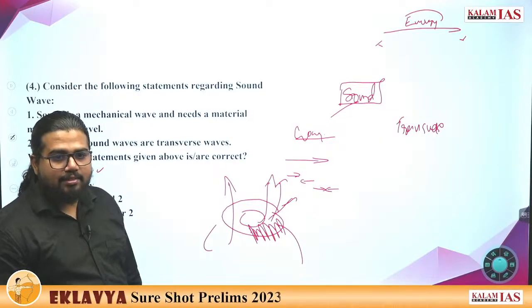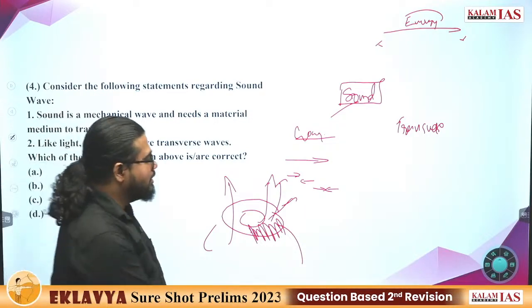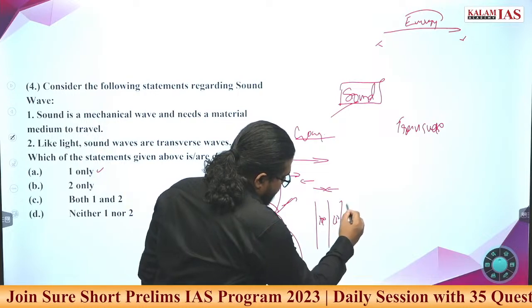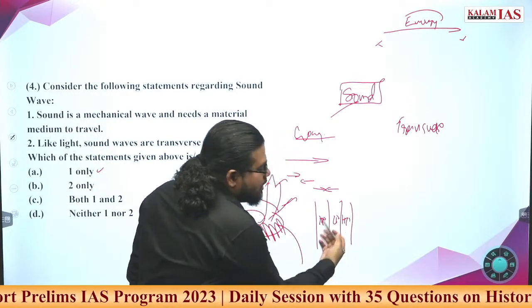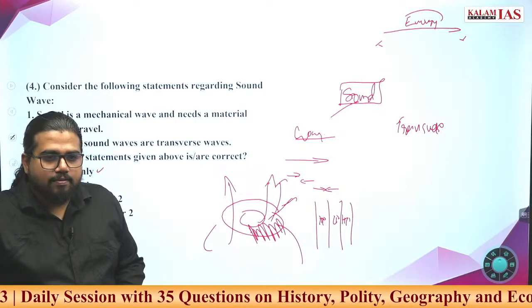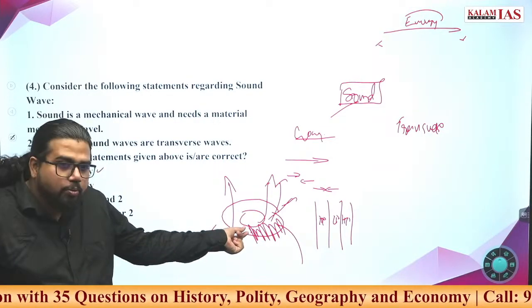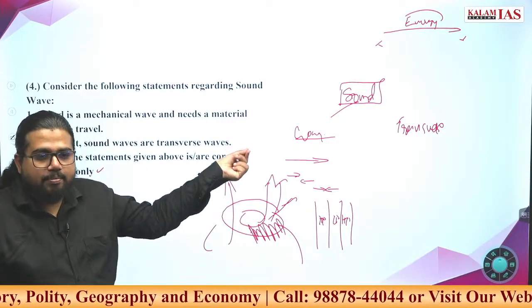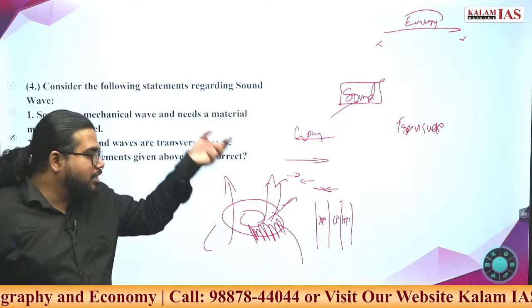Why is it happening? What exactly is sound? Sound is nothing but high pressure, low pressure, high pressure. This high pressure, low pressure system is exactly what sound is. When high pressure comes along this material, it will be lifted up. Then next, when low pressure comes, it will fall down.